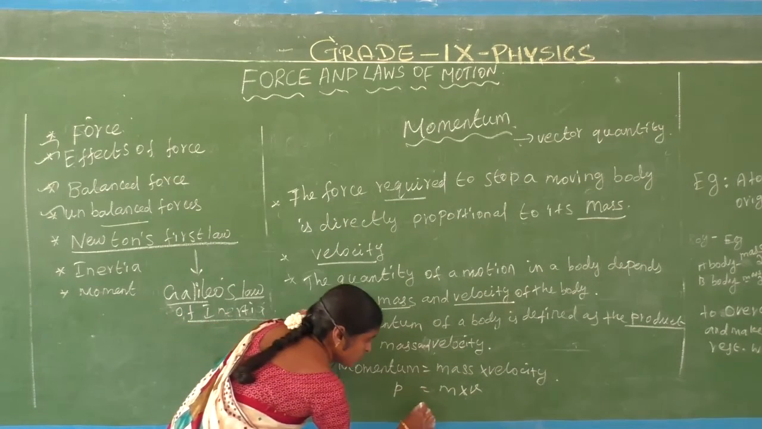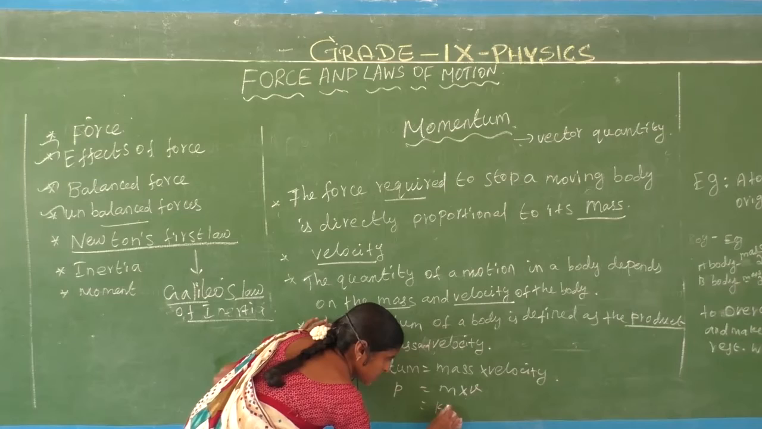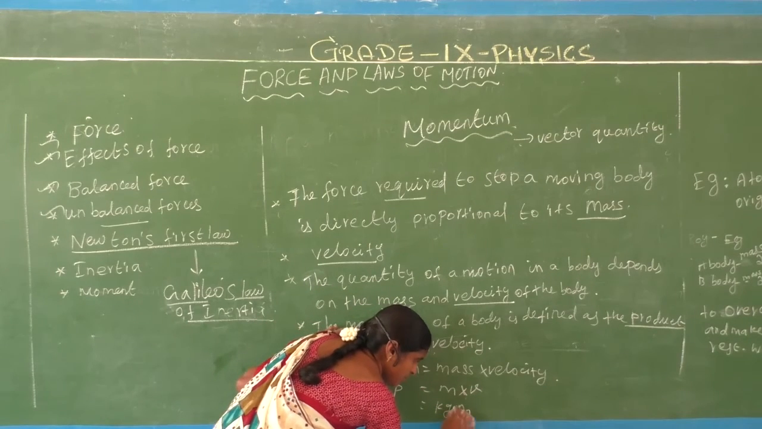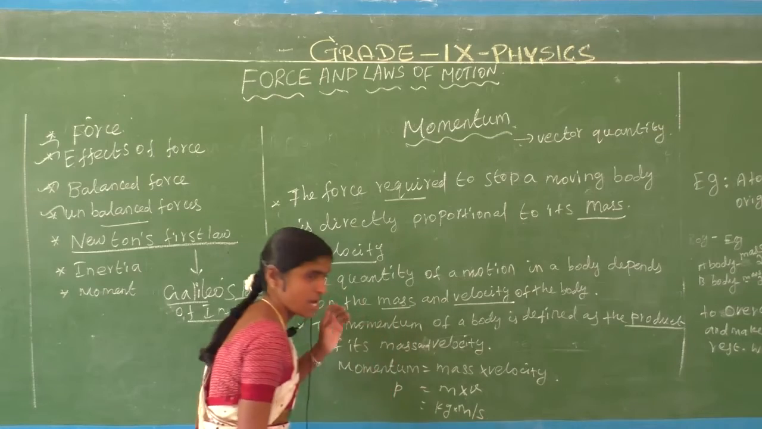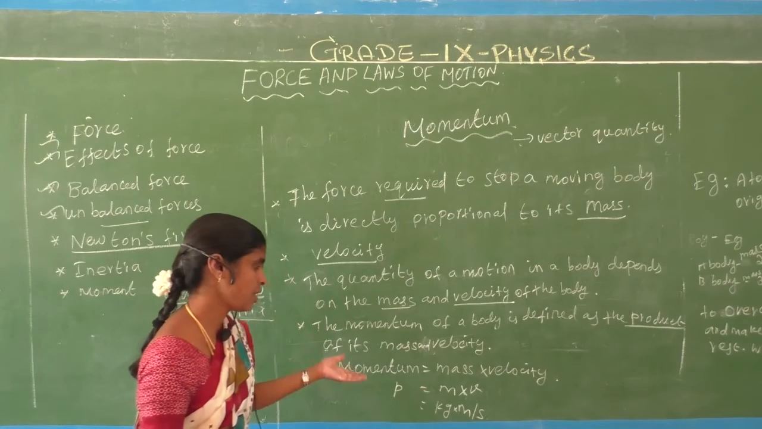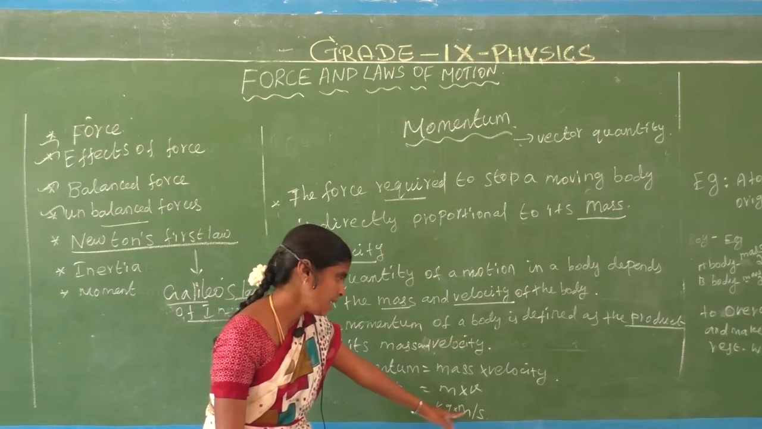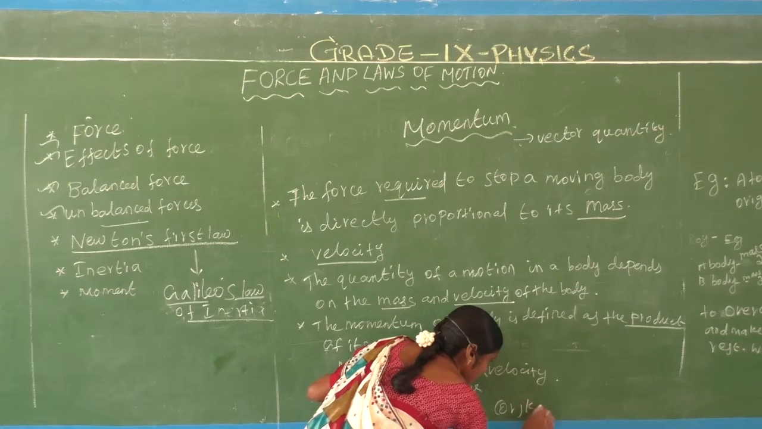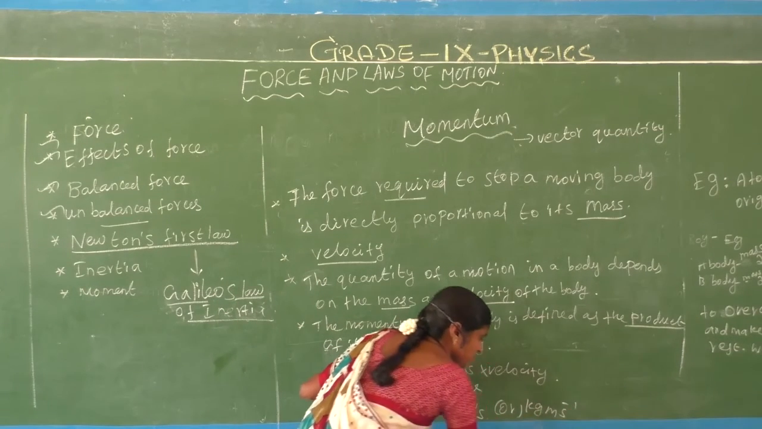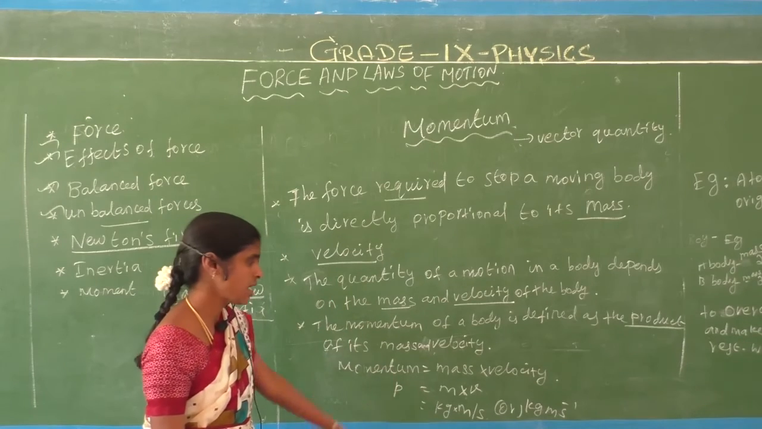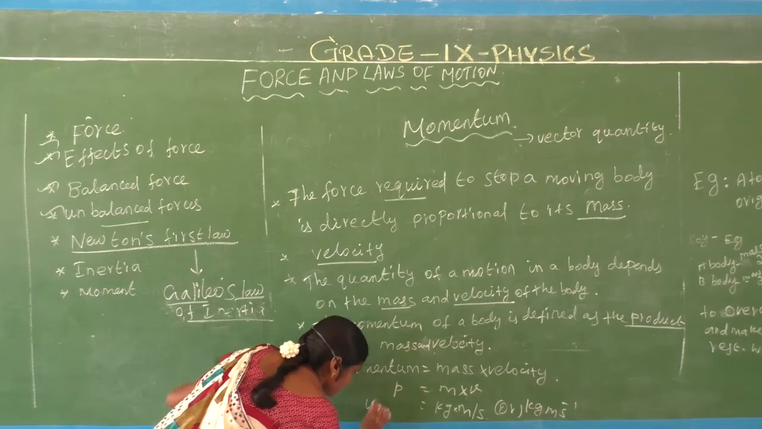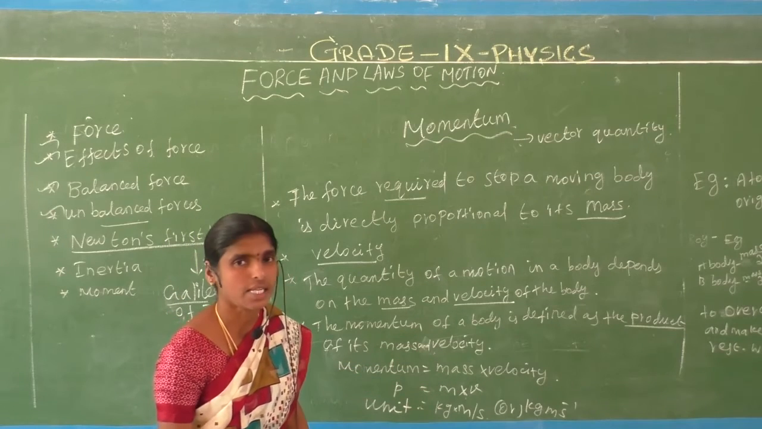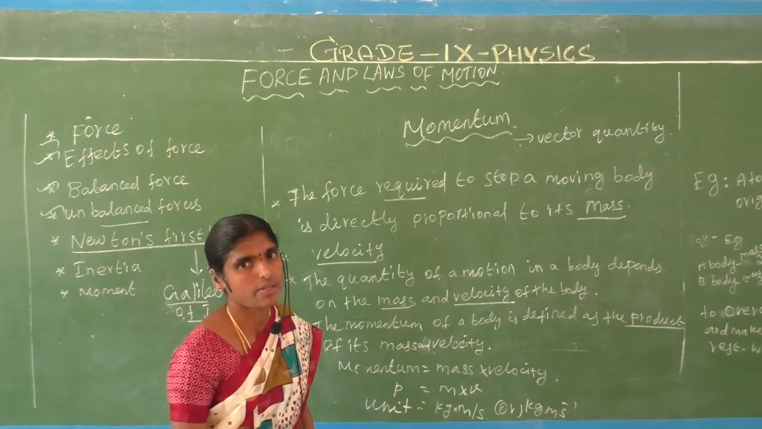Mass is measured in kg, okay? And velocity is measured in meter per second. So what is the unit of momentum? kg into meter per second, or kg meter second power minus 1. This is the unit of momentum: kg meter per second, or kg meter second to the power minus 1.